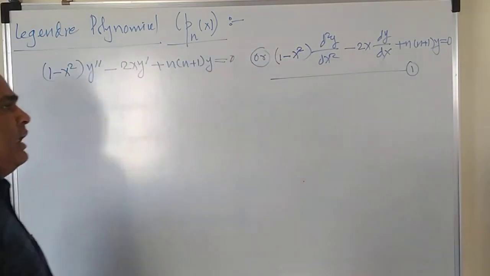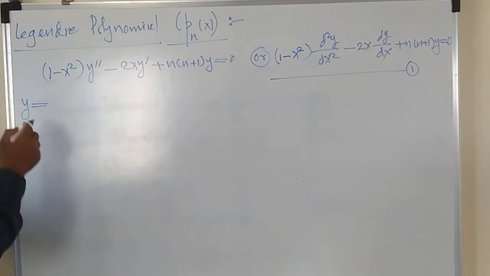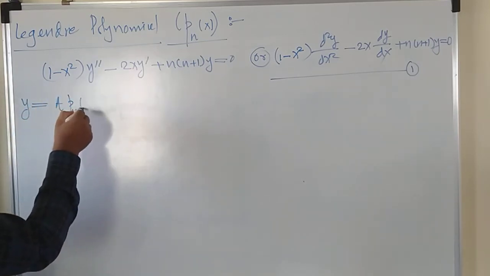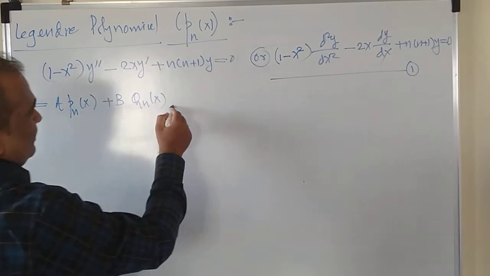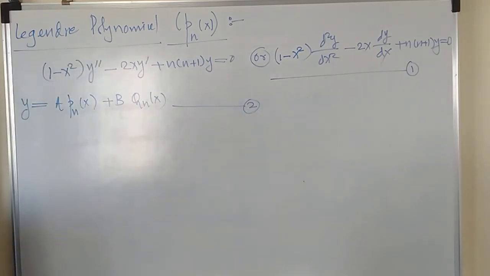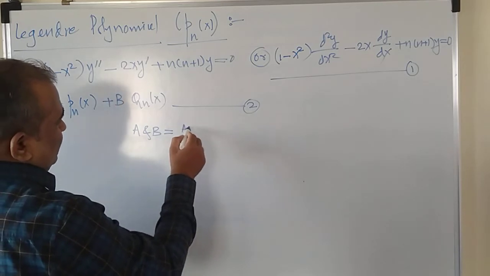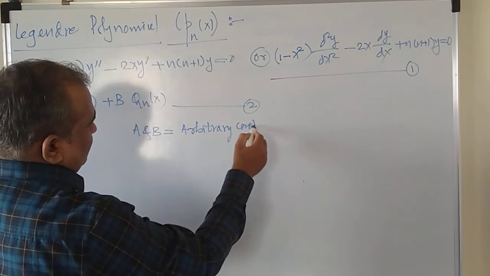This Legendre differential equation has a general solution. Being a differential equation, it has a general solution, and the general solution of the Legendre differential equation is given by y equals a, some arbitrary constant, into Pn of x plus b into Qn of x. Let us say this is equation number 2, the general solution of this equation, where a and b are arbitrary constants, right?